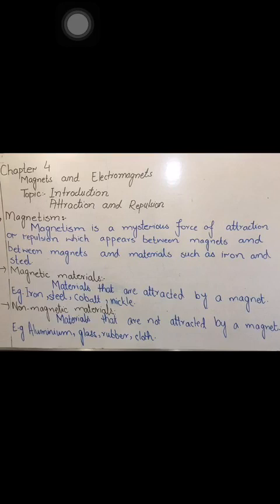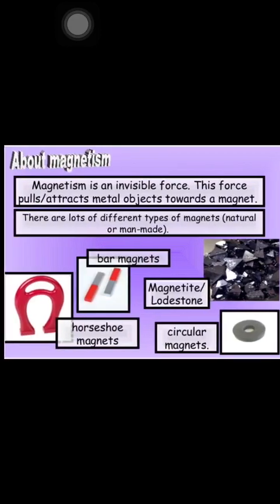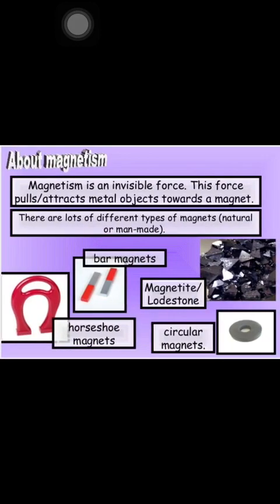So these are called the magnetic materials. Magnetism is a mysterious force of attraction and repulsion which appears between the magnet and iron, steel, cobalt and nickel. Is it clear? Now here you can see that magnetism is an invisible force. This force pulls or attracts metal objects towards the magnets.